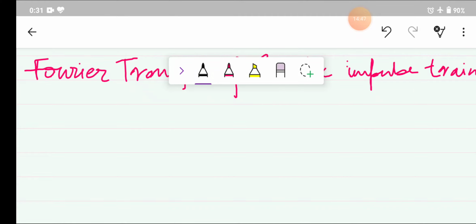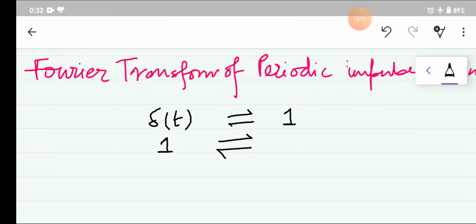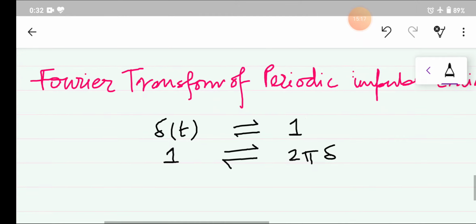As you know, we have calculated the Fourier transform for delta(t). If we have the signal delta(t), then the Fourier transform will be 1, and for 1 the Fourier transform can be calculated using the property of duality, which is equal to 2 pi delta(omega).